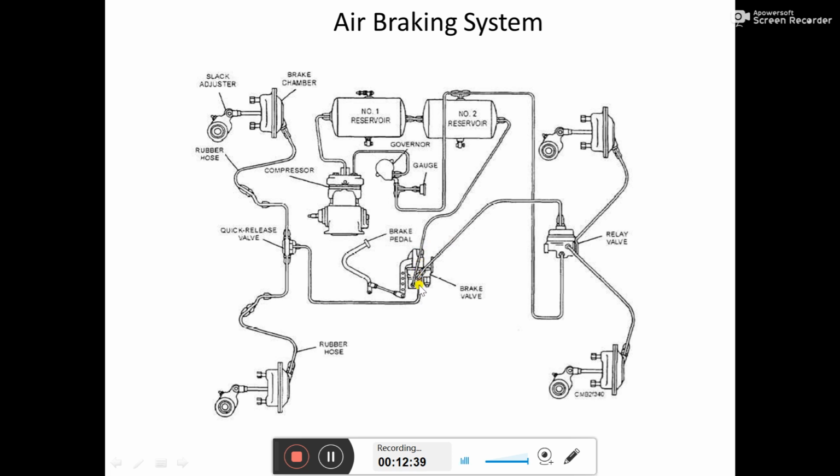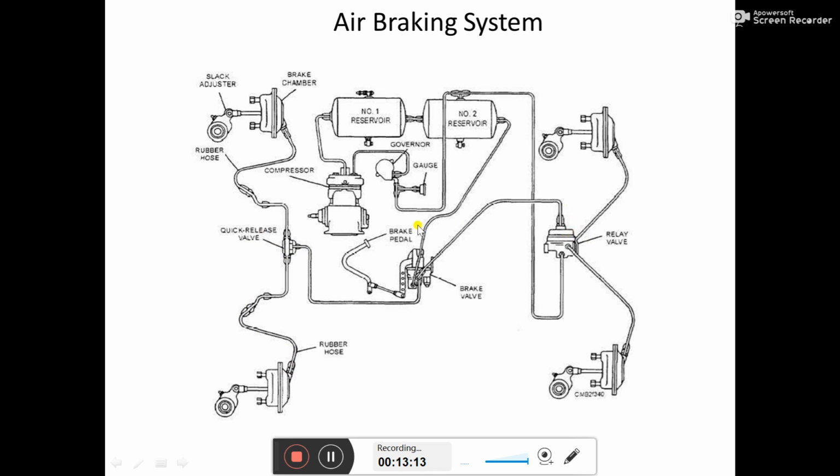from the same foot valve a line goes to the front axle, okay. So here there is no relay valve of any kind, here there is a quick release valve. Through the quick release valve we are supplying compressed air to the brake chamber, okay. So as soon as the foot pedal is released by the driver, this quick release valve helps to take out air from the brake chamber and release it to atmosphere. So that's called a quick release valve.